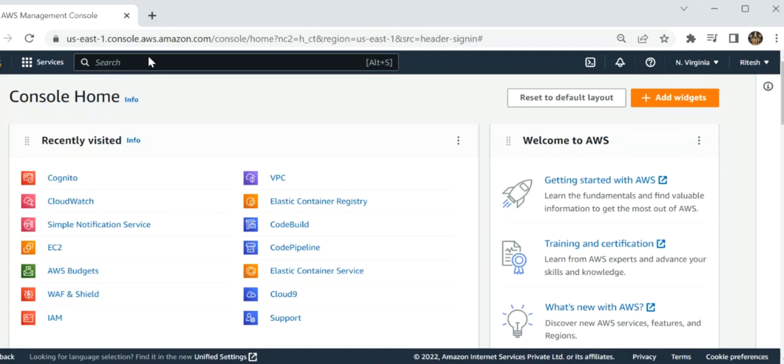I am using North Virginia. I have to telnet port 22 from one public-facing EC2 instance in one VPC to a private EC2 instance in another VPC. For example, I have two VPCs, VPC1 and VPC2, and both have a subnet. One VPC has a public-facing EC2 instance, and the other has a private one. Then I have to telnet port 22, like SSH port 22, between these two VPC1 and VPC2 connections.